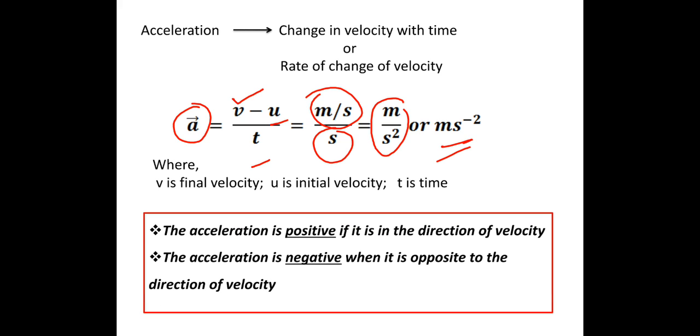Now your acceleration can be positive or negative. That depends on the direction of velocity and acceleration. If both of them, acceleration and velocity, are in the same direction, then you will say acceleration is positive. But if they are in opposite directions, that means your acceleration is negative. We can also use terms like retardation or deceleration for negative acceleration.